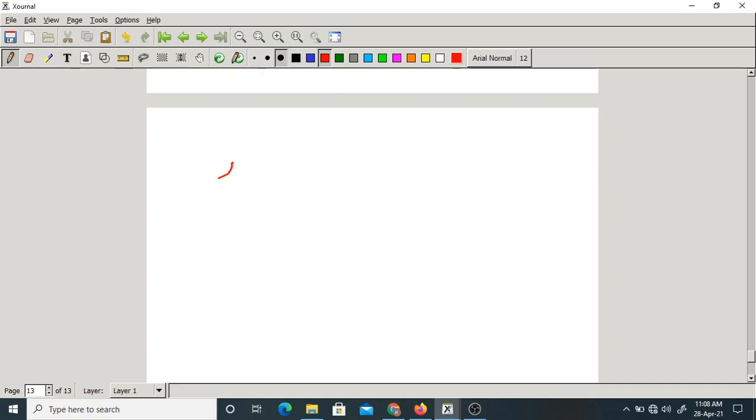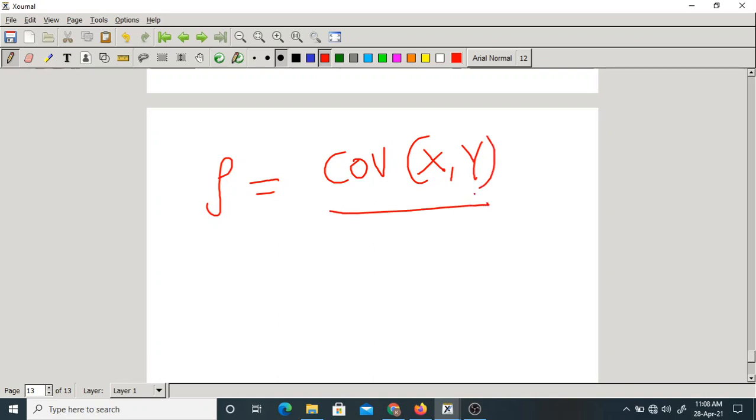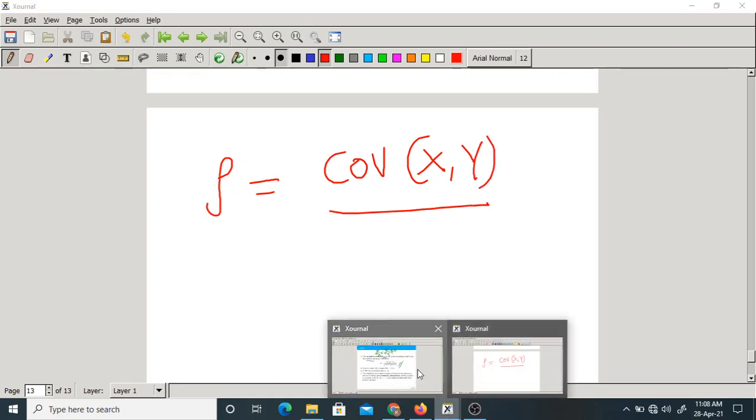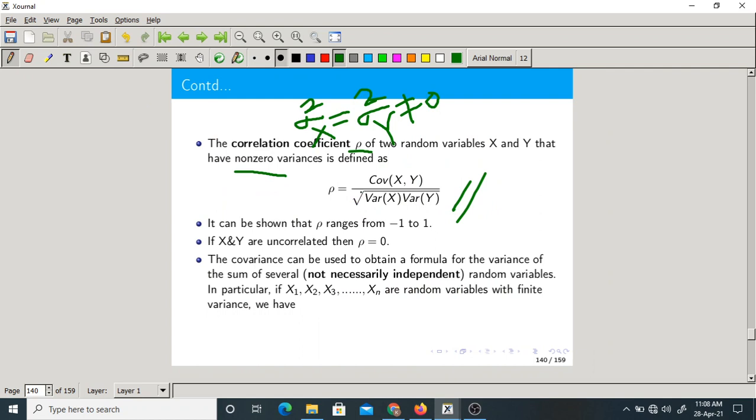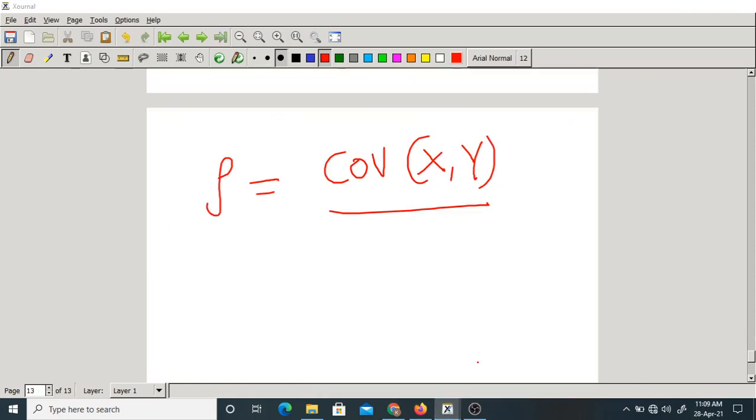So the correlation coefficient rho is covariance of x comma y by square root of variance of x into square root of variance of y. What is the square root of variance? It's called standard deviation. Simply you can also write this as sigma x into sigma y. These are standard deviations, you know already.